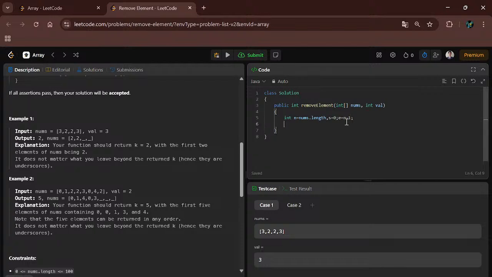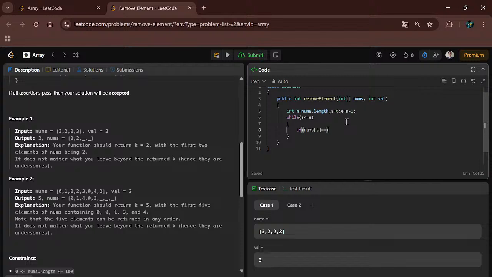Now we will simply implement the while loop, which means while s is less than or equal to e. What we have to check: if nums of s is equal to value, then we have to swap those elements with the ending pointer.